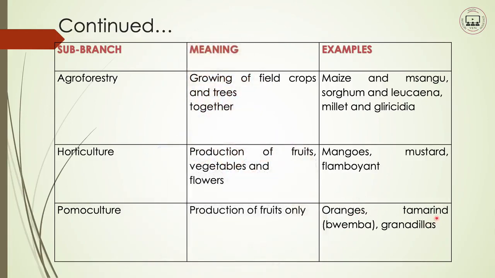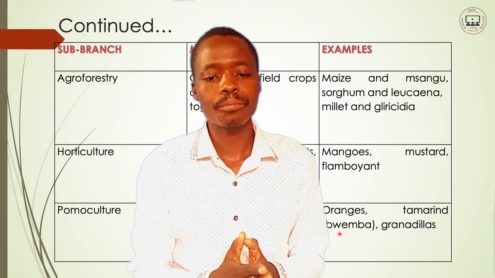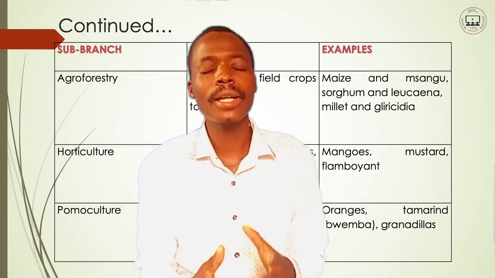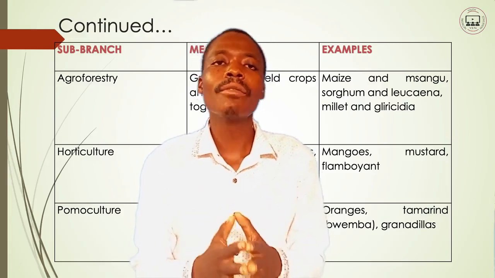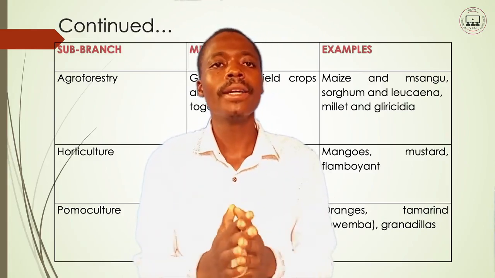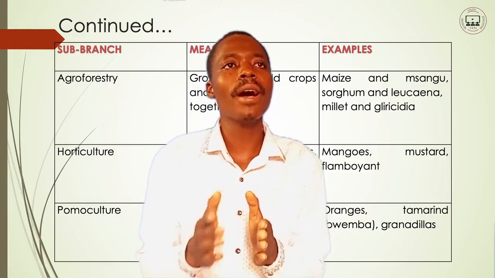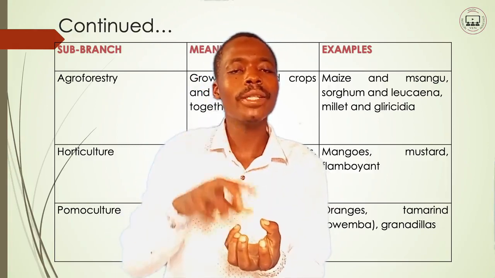You have tamarind. Tamarind means bwemba. So when you produce the tamarind, you are doing pomoculture. Also, you have the granadilla. These are also fruits. So when you are doing granadilla production, you are doing pomoculture. So these sub-branches have their own separate crops that can be produced there. That is why it is very important to know what I am practicing: this farming activity, the production of this particular crop I am doing, falls under which sub-branch.